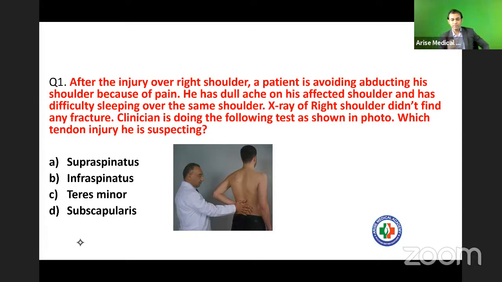After the injury, the patient is having pain. Whenever there is pain and the patient is not able to move his shoulder, any orthopedician or clinician is going to take an X-ray first. It is mentioned here that the X-ray of the shoulder did not find any fracture, but the patient is having pain. After that, you can see in this picture that the clinician is trying to perform a test. In the question, it is mentioned about the right shoulder, and in the photo, this is actually the left shoulder, but we have to focus on the clinical part here.